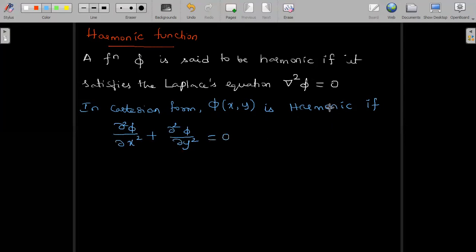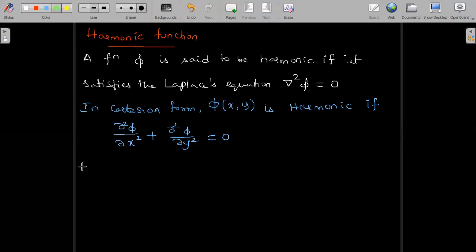This is the expression for Laplace's equation in the Cartesian form. So any function phi of x comma y is said to be harmonic if it satisfies the condition dou square phi by dou x square plus dou square phi by dou y square is equal to 0.